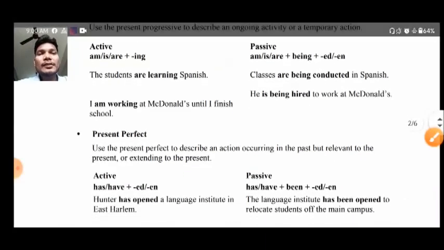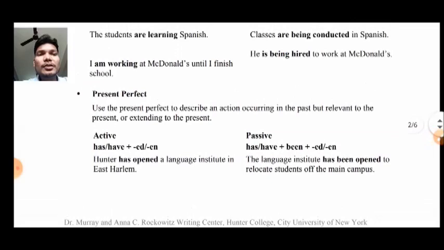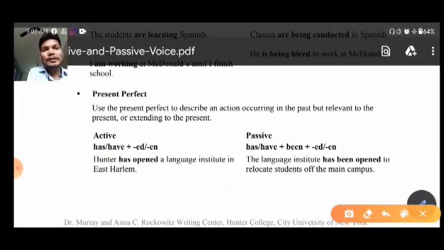Fine. Now let us move forward to our next tense, and that is present perfect tense. So first of all, when to use present perfect tense, let us see. Here you can see that you use the present perfect to describe an action occurring in the past but relevant to the present or extending to the present. Or in other words, when you want to describe a just completed action, at that time you can use present perfect tense. Very simple thing.